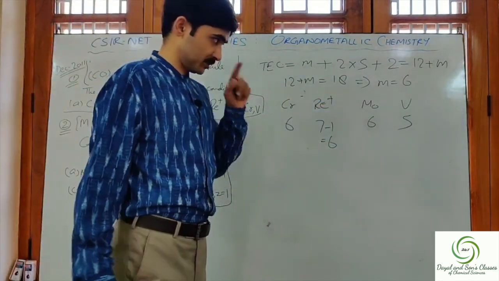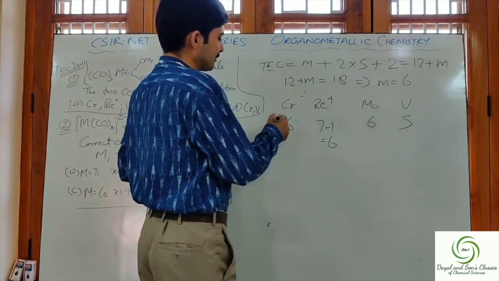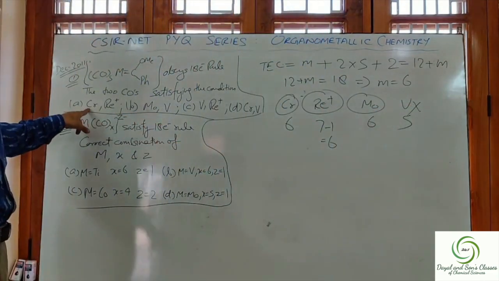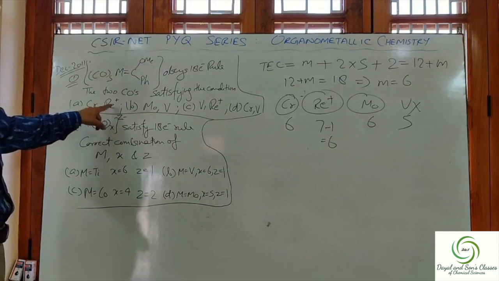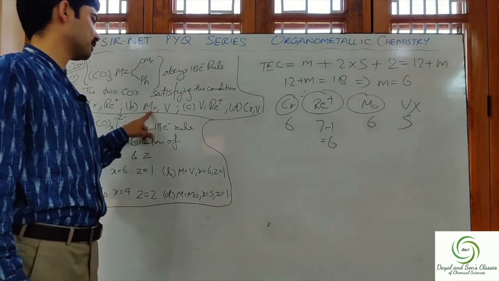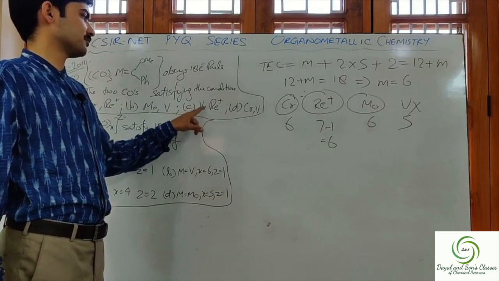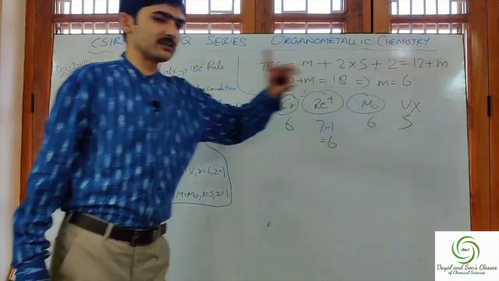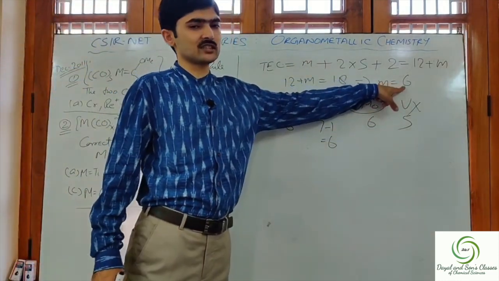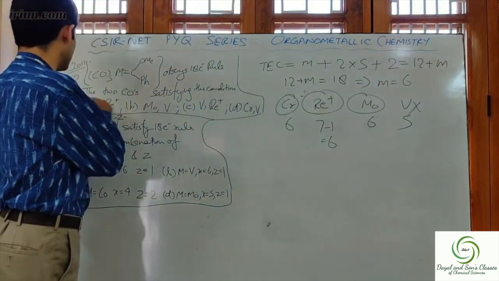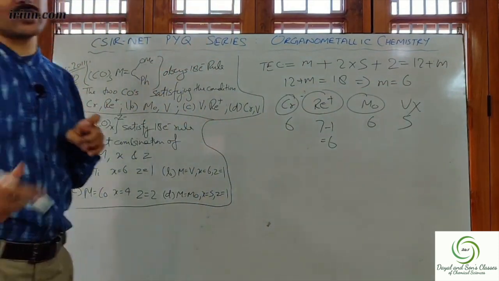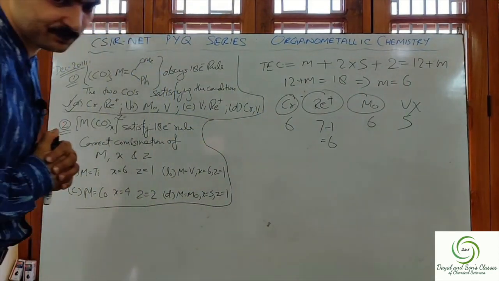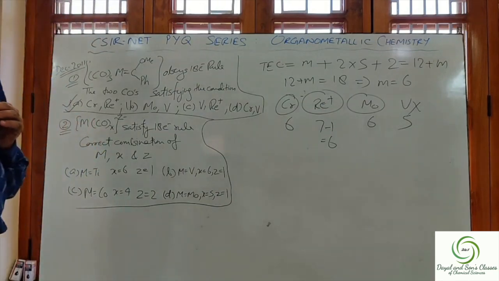So M can be replaced by either Cr, Re plus or Mo. Vanadium cannot. So what are the options? A option is Cr and Re plus. Second option was Mo and vanadium. Third was vanadium and Re plus, and fourth was chromium and vanadium. We have seen that vanadium contributes 5 electrons, not 6, and we want a 6 electron contribution. So the correct option is A, Cr and Re plus. I hope it's clear. Now let's move to the next question.